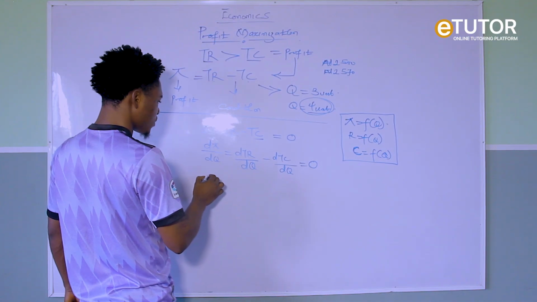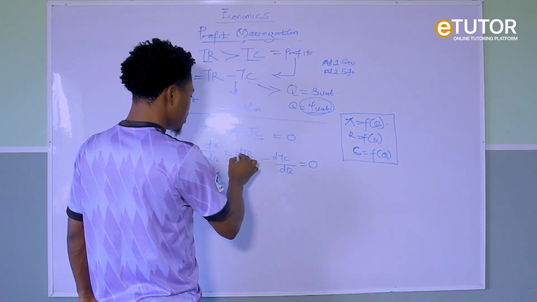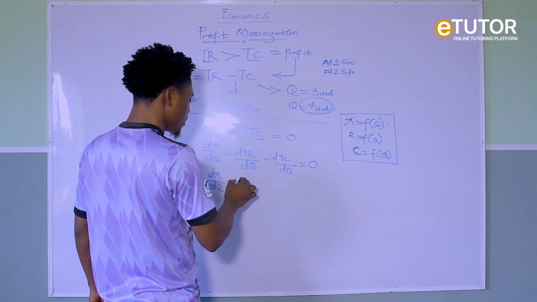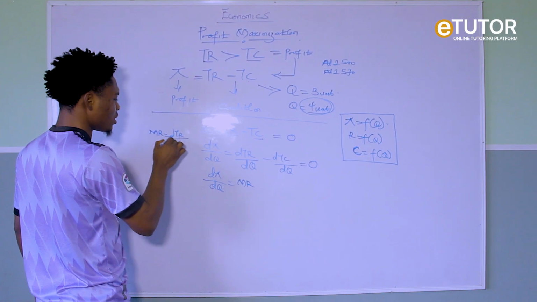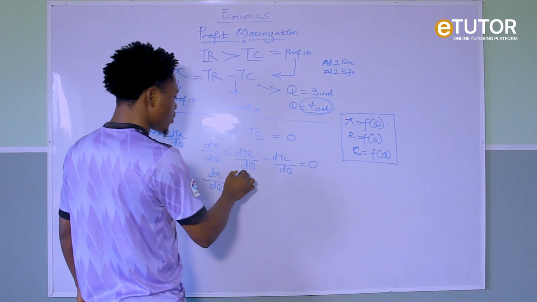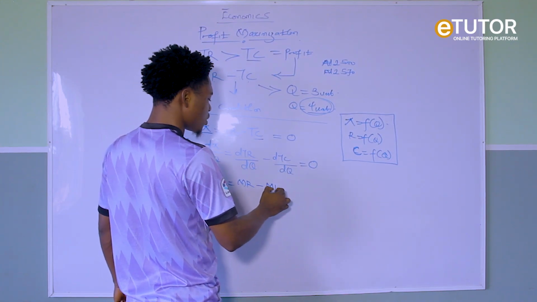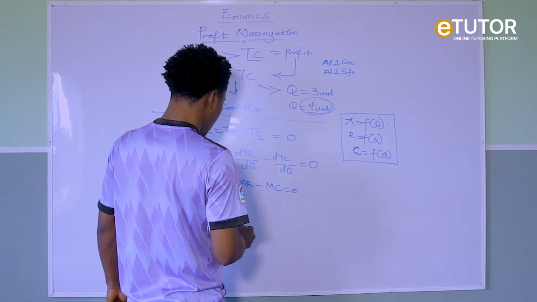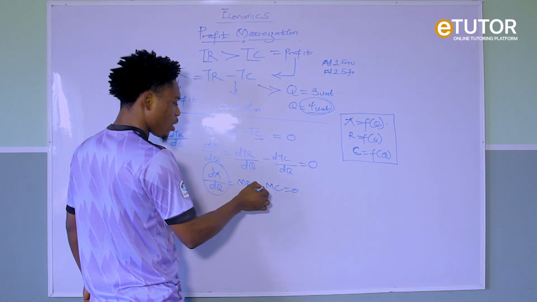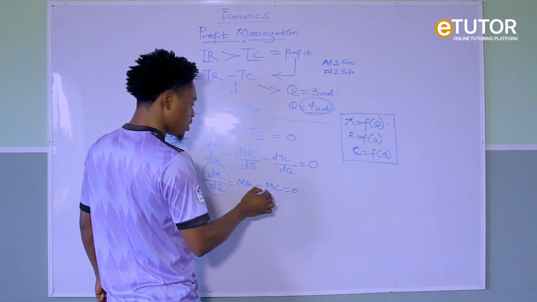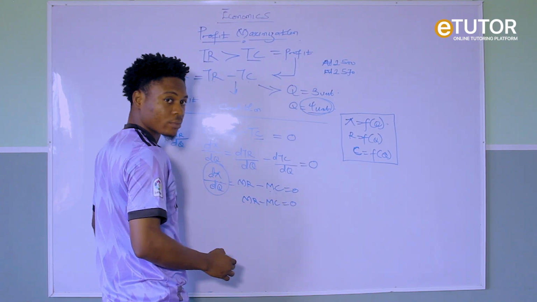So it simply means the derivative of profit with respect to Q equals the derivative of TR over Q, which is your MR. Remember I told you that your MR is your change in TR over the change in quantity. So dTR/dQ is your MR, then minus dTC/dQ, which is your MC, equals 0. So the derivative of profit, that's pi prime of Q, is equal to MR minus MC equals 0. So because this is equal to this, we bring it out as MR minus MC equals 0. Are you getting it now?